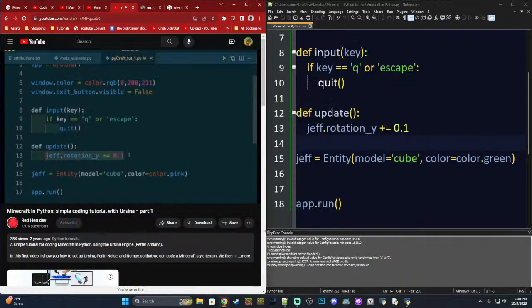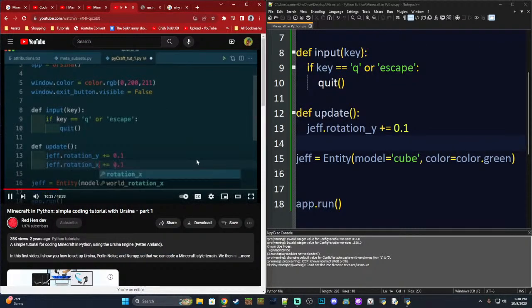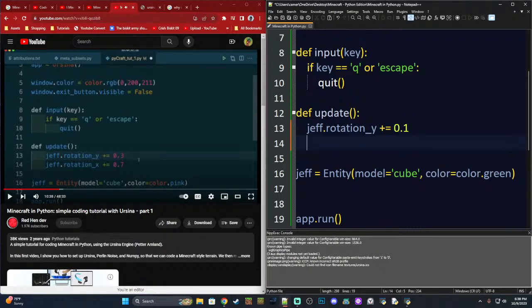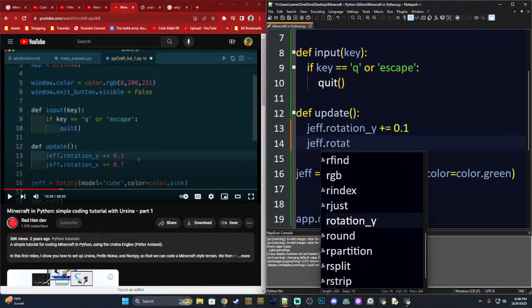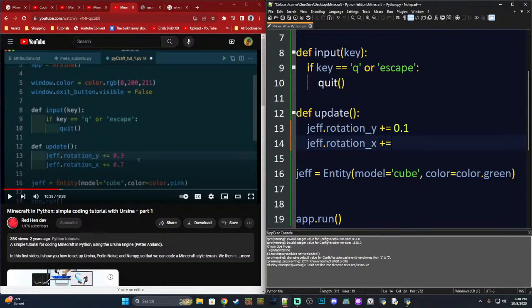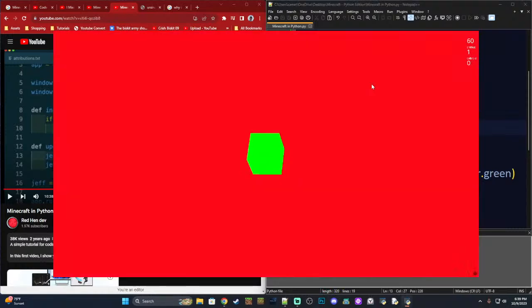So let's add rotation to the x-axis as well. We're going to rotate Jeff along the x-axis. Rotation underscore x again, basically, plus equals 0.7. We're going to increase the rotation speed. Let's test this out. Okay, we're going to kill the last one. Try it again. Okay, cool.